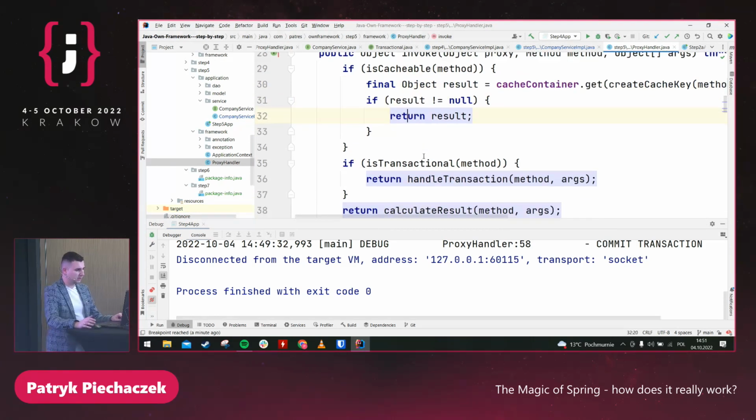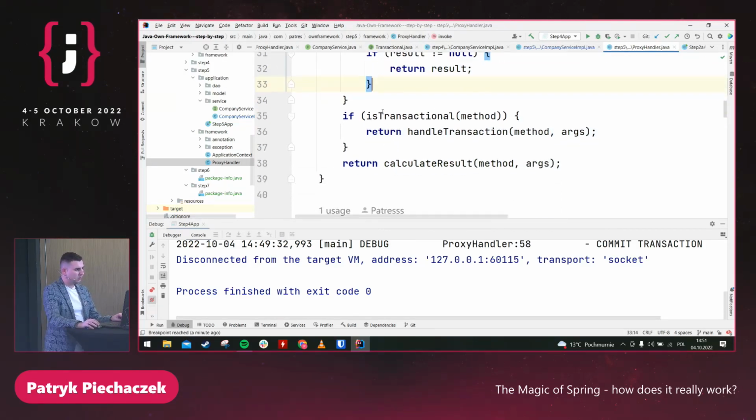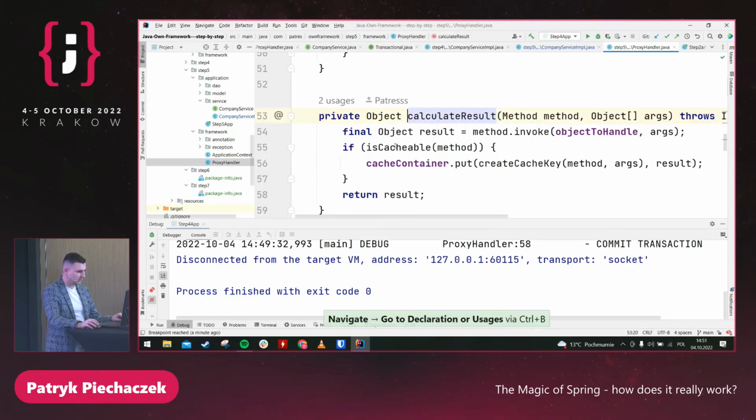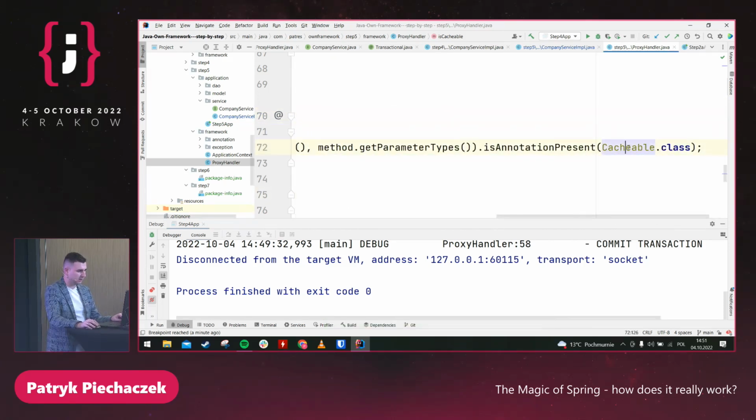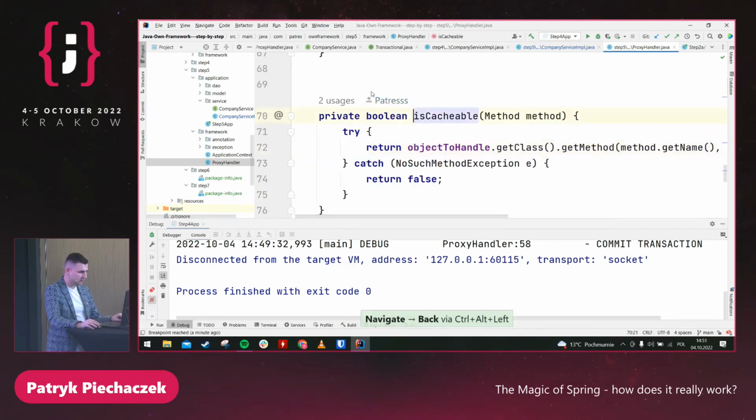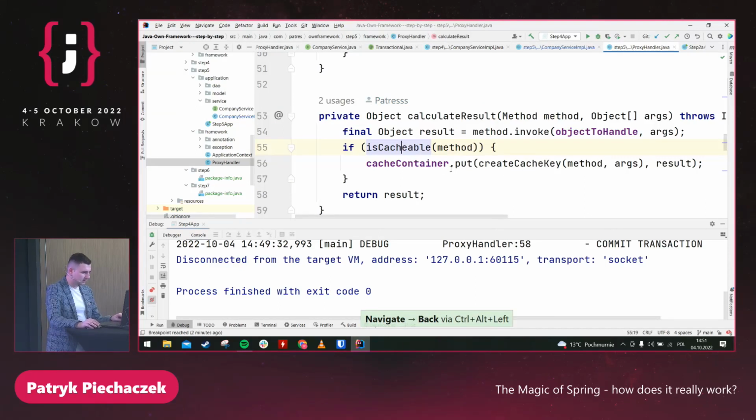If we do not have it, and it's the first time that we are calling the method with exactly the same arguments, we should just continue, and in calculate result, I'm also checking that it's cacheable. It's exactly the same way as we implemented transactional, but I just overwrite the transaction. And here, after the calculation, I'm adding the result to my map.